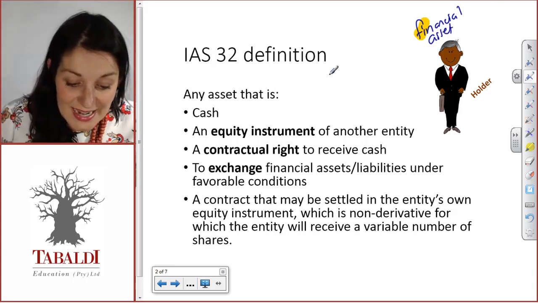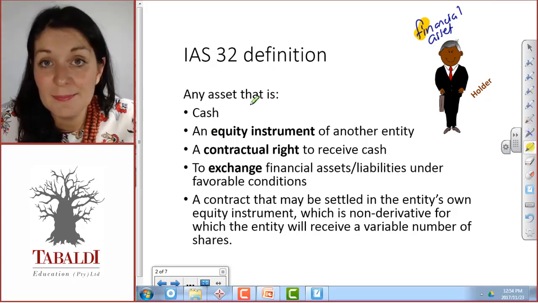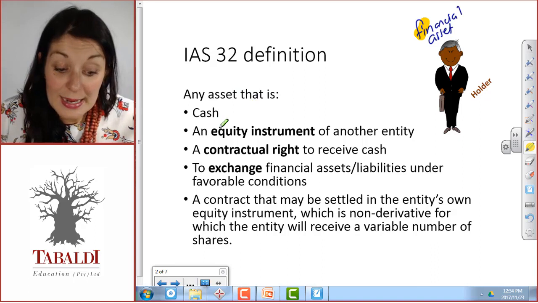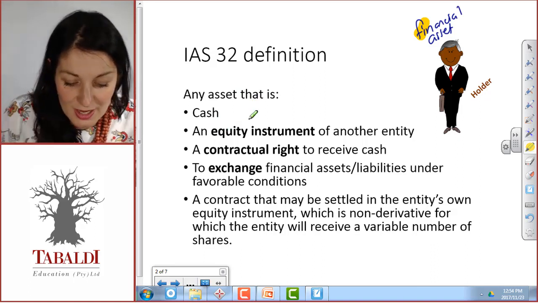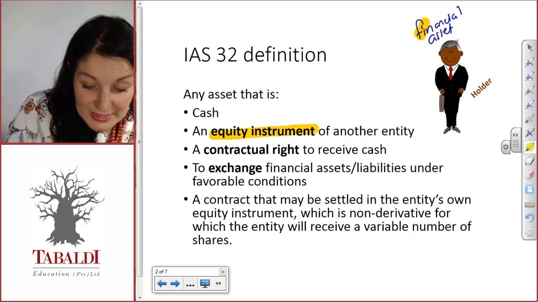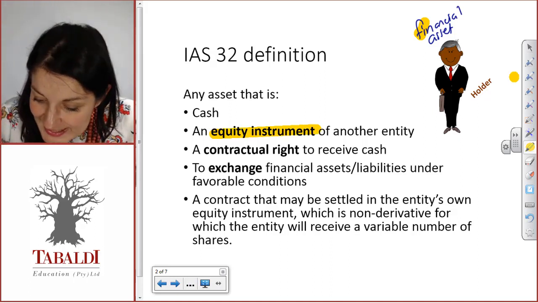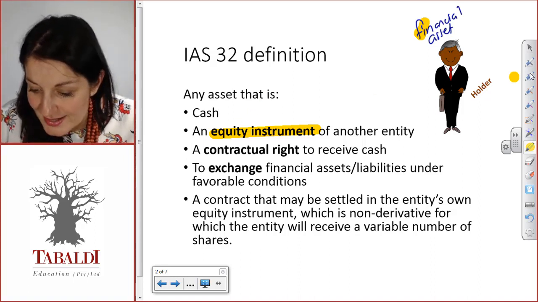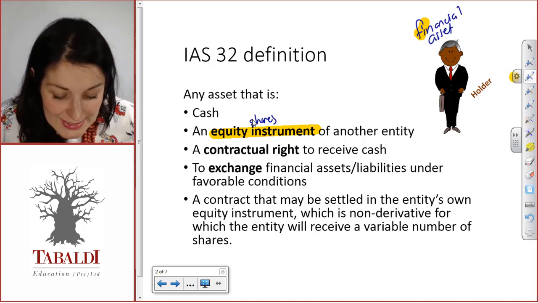It says it is any asset that is cash, so like a savings account, or an equity instrument of another entity. This is what we've dealt with in our introduction. So the holder is invested in shares, shares of another entity.